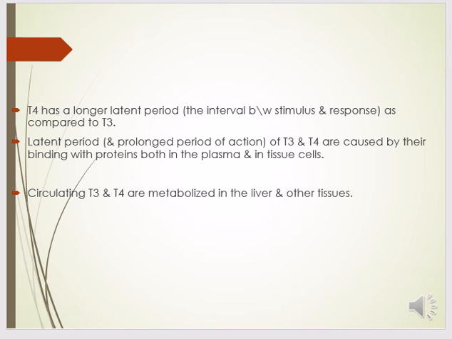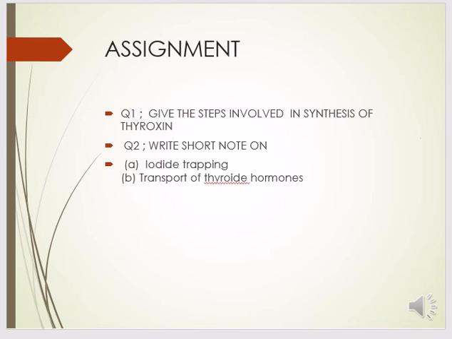What is the latent period? A prolonged period of action of T3 and T4 is caused by their binding with protein both in the plasma and in the tissue cells. Circulating T3 and T4 are metabolized in the liver and the tissues. So this is all about the structure and hormones of the endocrine glands and how they are synthesized.